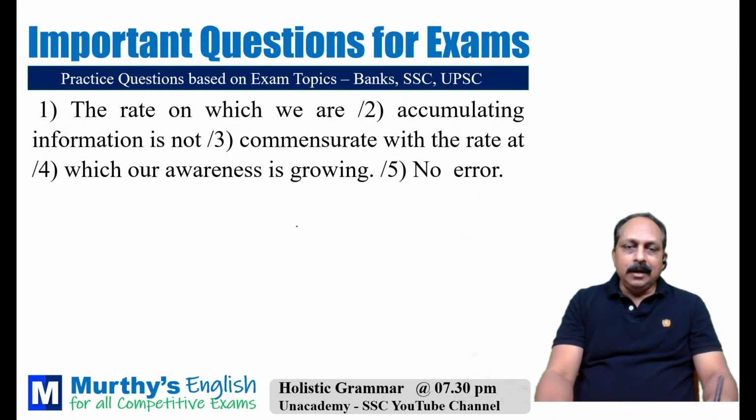The last three or four go with error location. The rate on which we are accumulating information is not commensurate with the rate at which our awareness is growing.